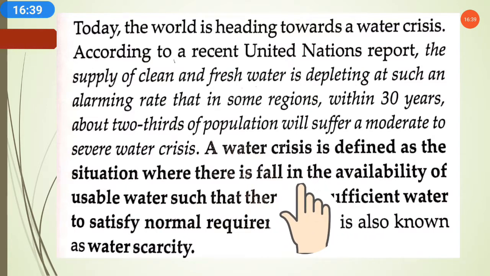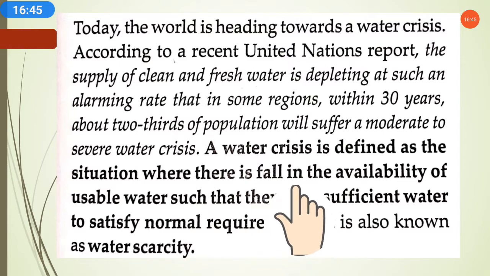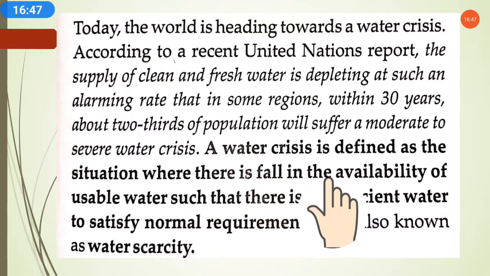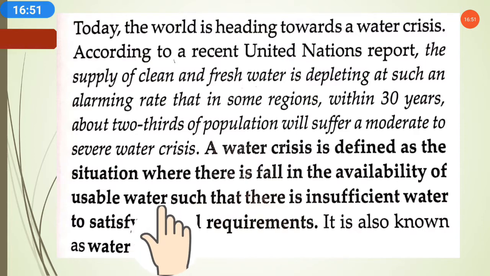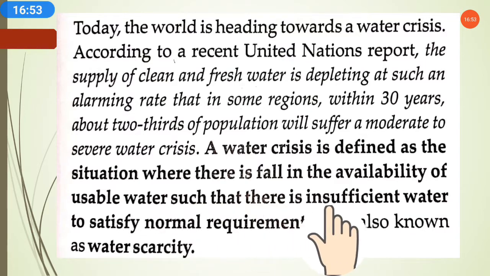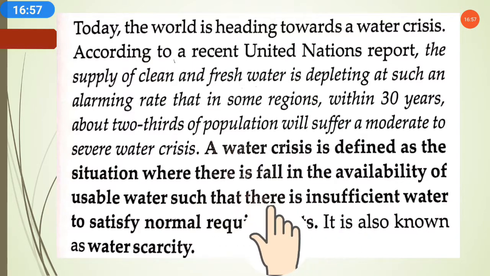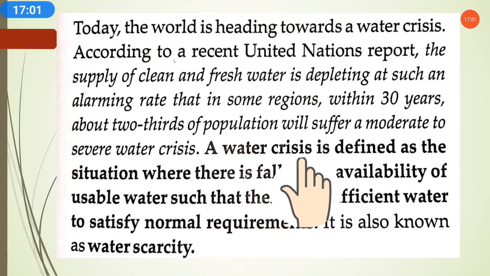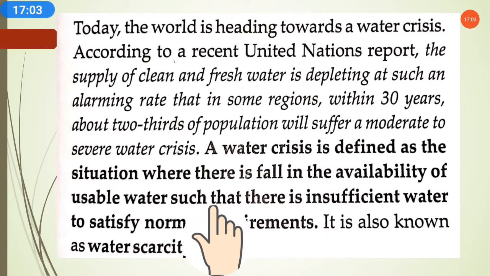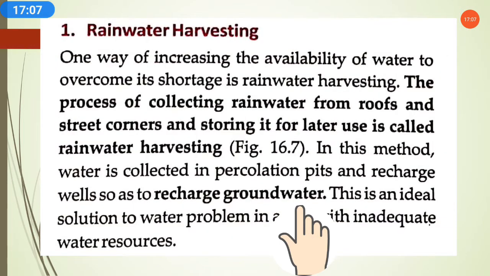Means like what? Groundwater, fresh water is available there, so this water table will get down, the water table will fall. So this problem we can say is water crisis, such that there is insufficient water to satisfy normal requirements. Means water will not be sufficient to fulfill the normal water requirements. It is also known as water scarcity.